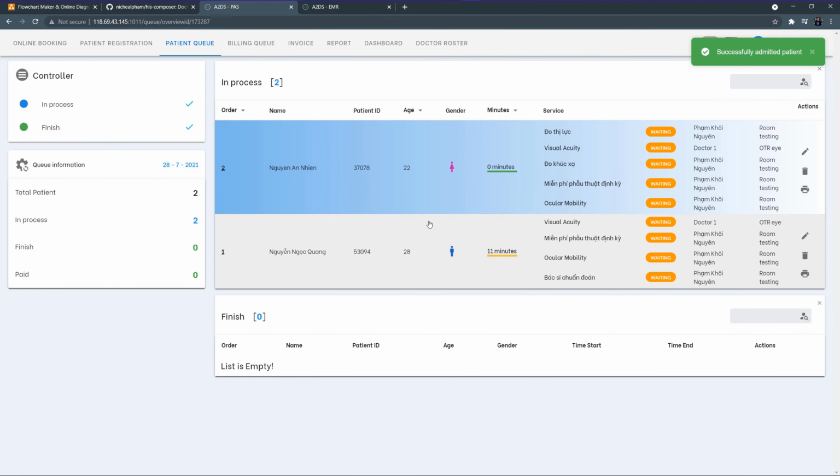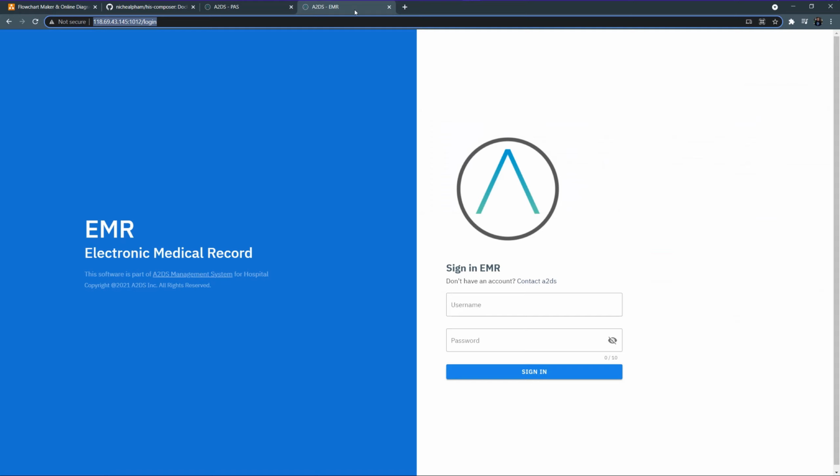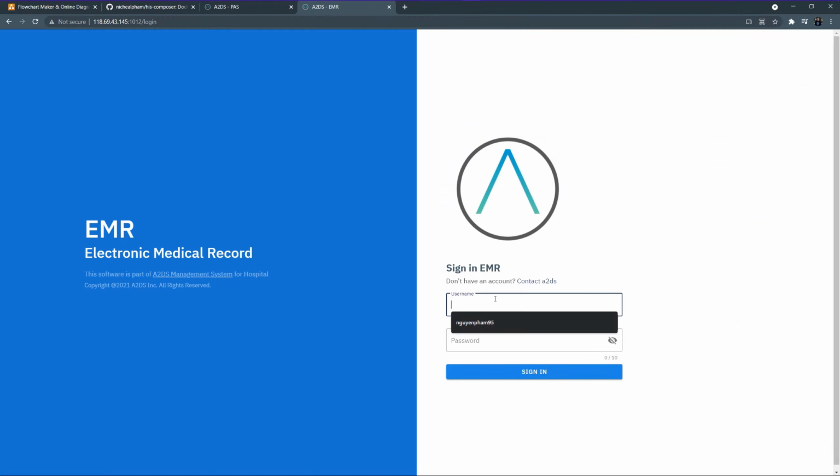Then in the dashboard, the receptionist has the ability to monitor the status of the patient, how much time he has been waiting between each of the assessments, to better understand the patient. And what about the EMR? In here, the EMR belongs to the doctor to perform the diagnosis, so let's log in as a doctor in the EMR system.